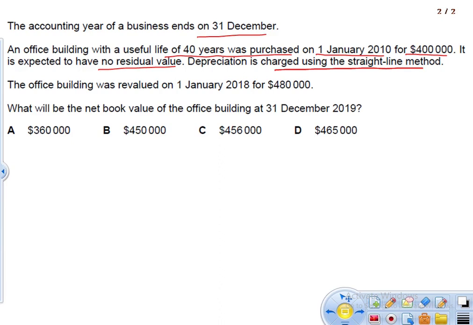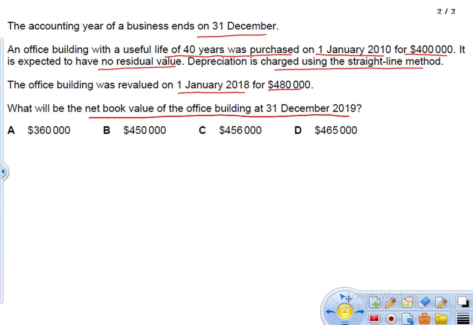It says that the office building was revalued on 1st January 2018. After 8 years, we are revaluing it at 480,000. So the question is, what will be the net book value of the office building on 31st December 2019? Like the previous question, let's calculate how many years have gone before we revalue this asset.